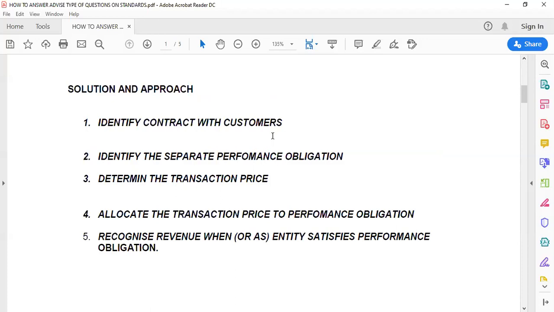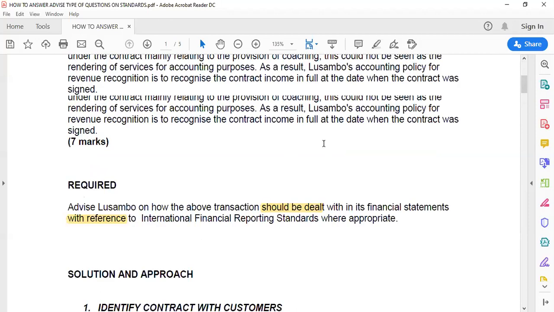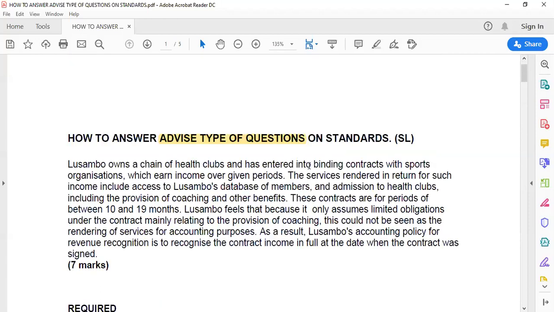Identify contract with customers. Okay, in Lusambo's situation here, would you say there's a contract? Yes, there is, because we've been told Lusambo entered into binding contracts. Now, because the contracts are binding, that means there is indeed an identifiable contract with customers. In this case, the sports organizations. So you point out, well, it is true. It appears that in this situation, Lusambo has fulfilled the requirement of step number 1. A binding contract with customers exists.